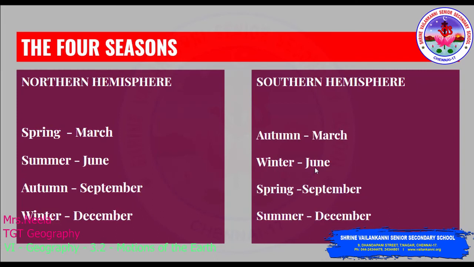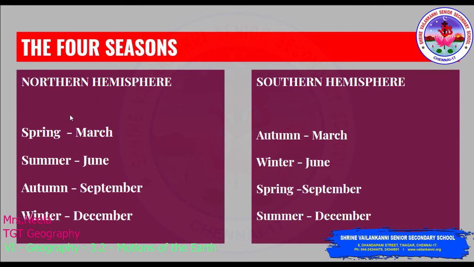The 4 seasons. We saw that the different positions of the earth during its revolution around the sun are the responsible factor for the seasons. We'll now see separately the northern hemisphere and the southern hemisphere. It follows a pattern: spring, then summer, autumn and winter. You calculate the months too: if it begins in March, then the third month after, April, May, June, will be the next season. Like that the pattern will move on.